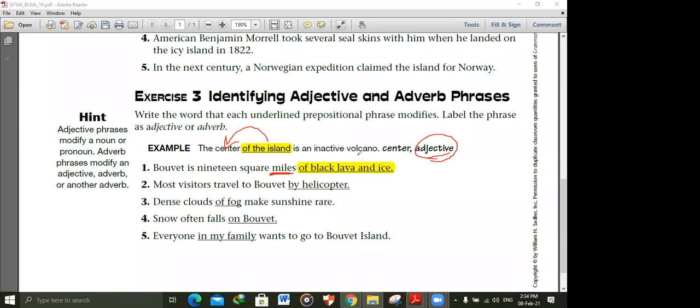Okay, so here it modifies a noun or a verb? The word mile here is a noun. So if you have anything that modifies a noun, is it an adjective or adverb? Adjective. I revised it at the beginning of the class. I said if you have any word that modifies a noun, it is an adjective.